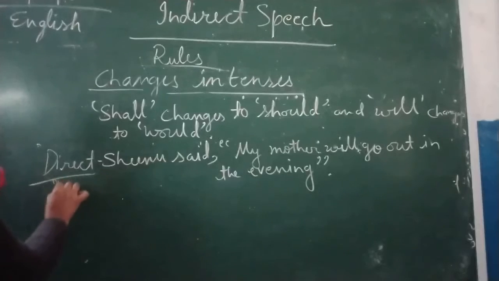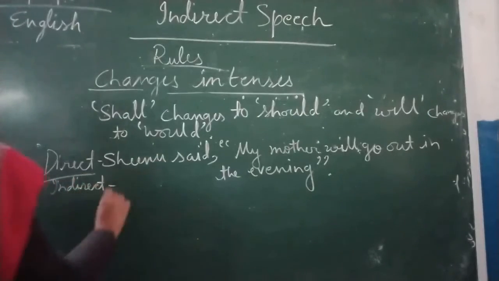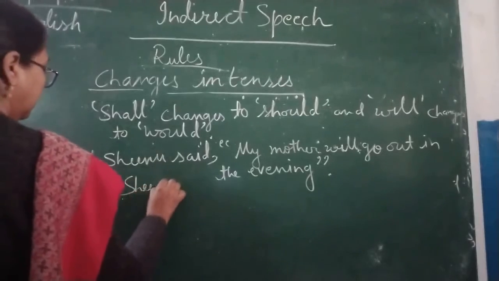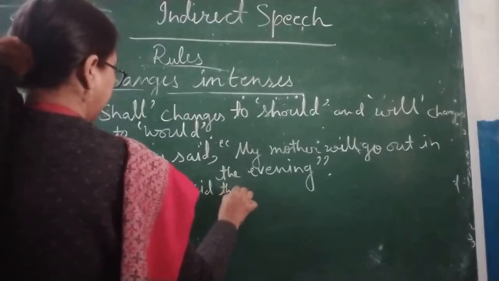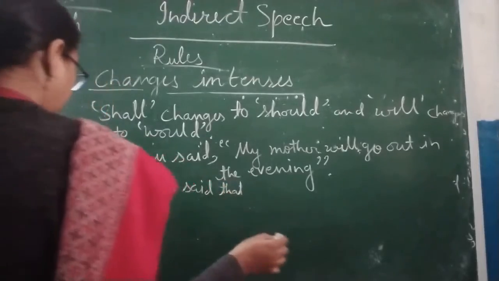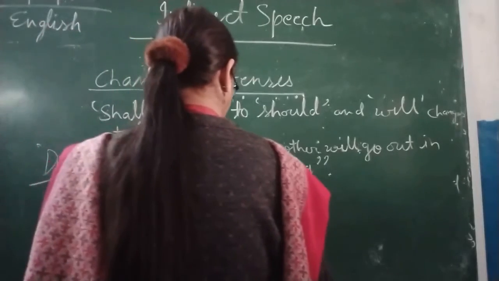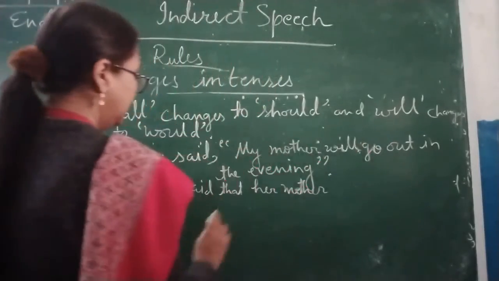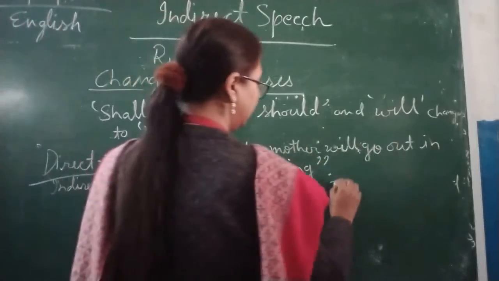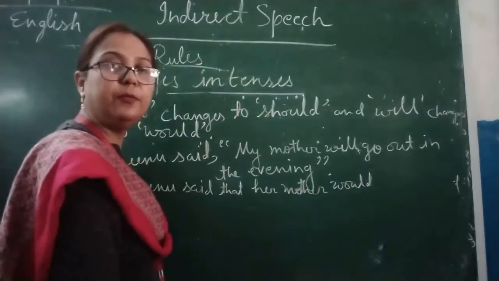Okay, now we are going to write in indirect speech. Sheenu said that her mother, now what is the rule? Will become would. So her mother would we are going to use in place of will.